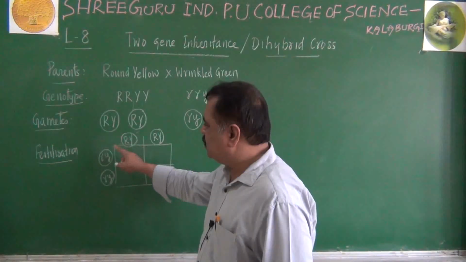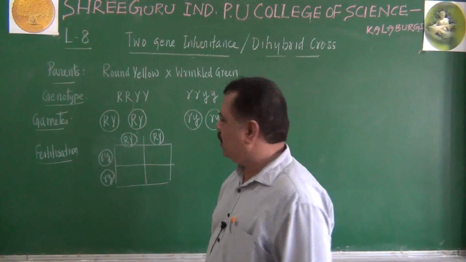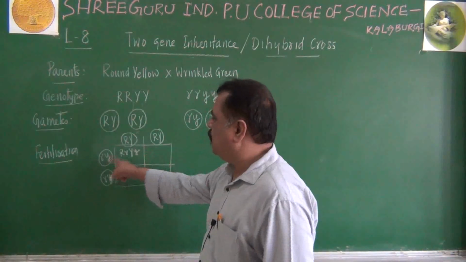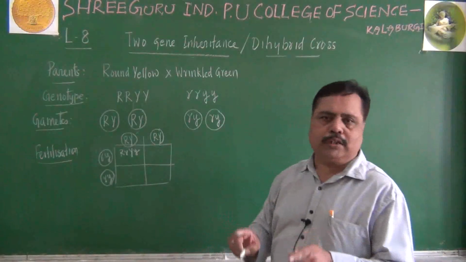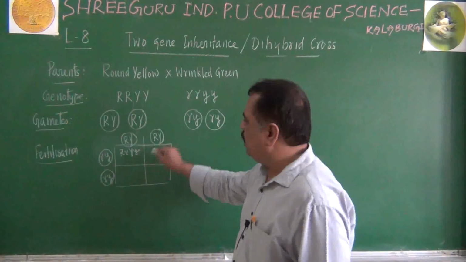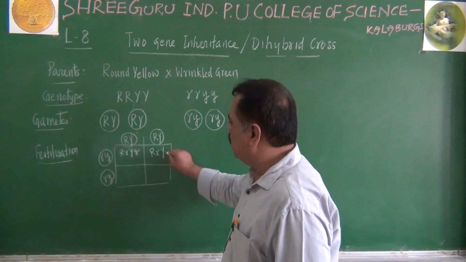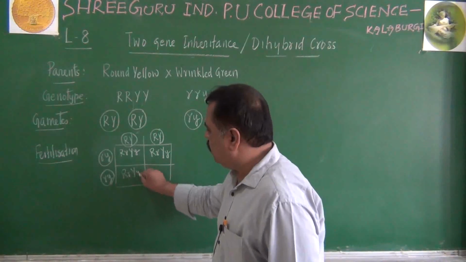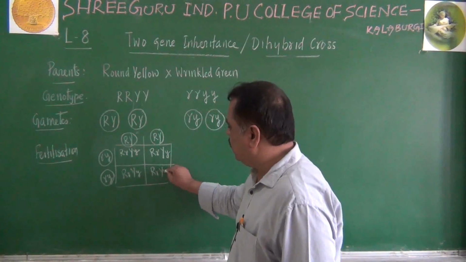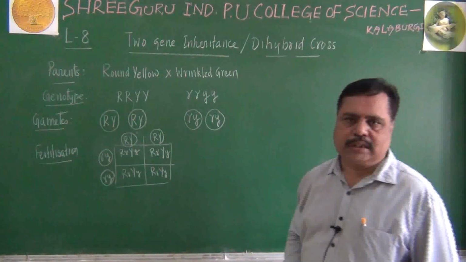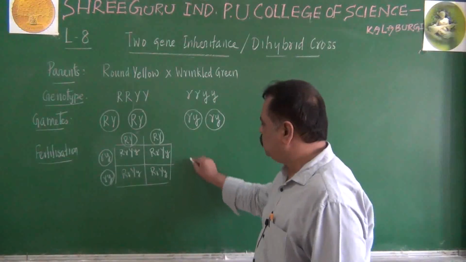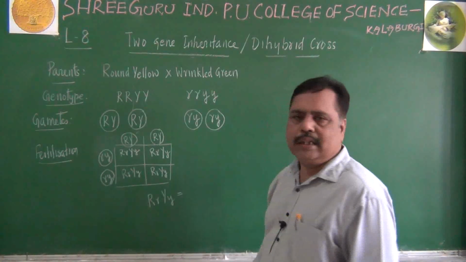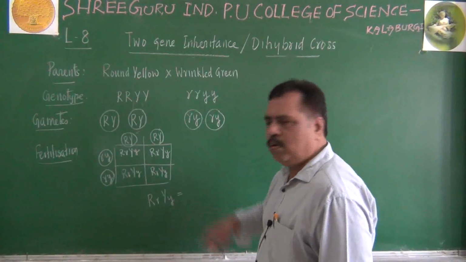Listen to me. If this male gamete joins with this female gamete, what will be the offspring? Capital R, small r, capital Y, small y. Do you get this point? Capital R, small r, capital Y, small y. Similarly, here also, capital R small r, capital Y small y. Similarly here also capital R small r, capital Y small y. Like this we can get 4 types of individuals. What are they? Capital R small r, capital Y small y means it is nothing but round yellow.